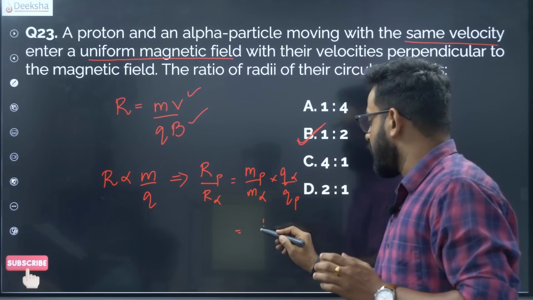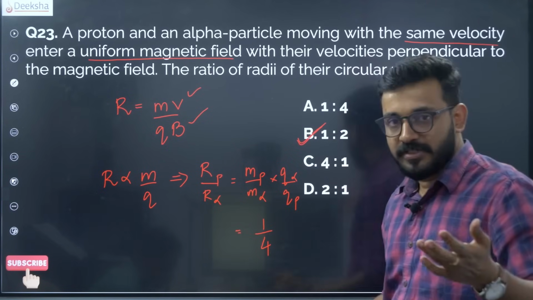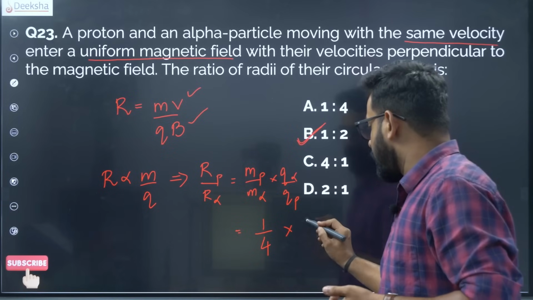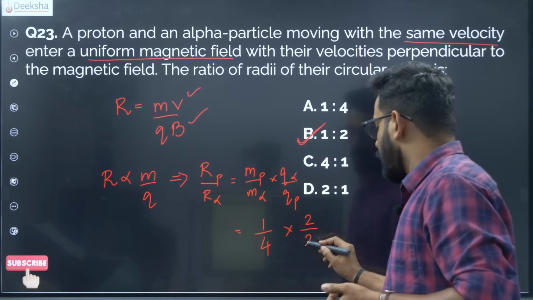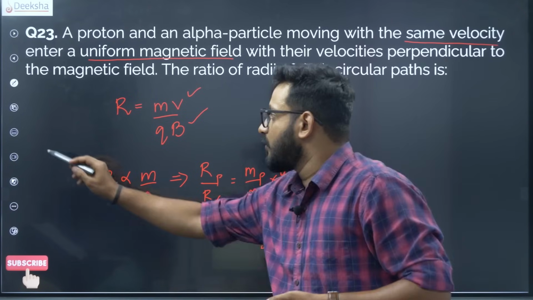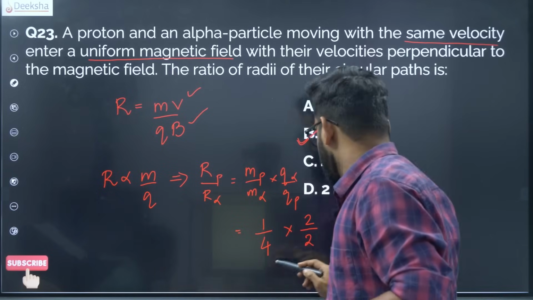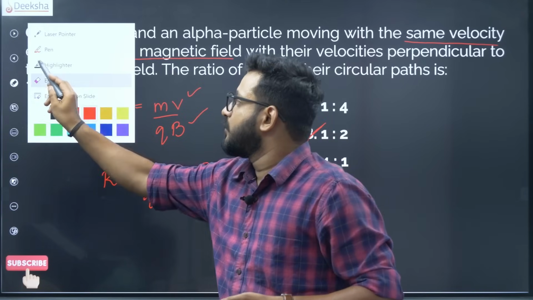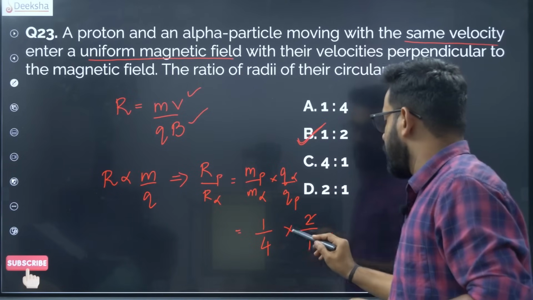So proton is 1, alpha particle is 4 times the mass of proton, and alpha particle is twice as charged as proton. There are 2 protons. You have only 1 over here in proton. All right. So you will get the answer as 1:2.